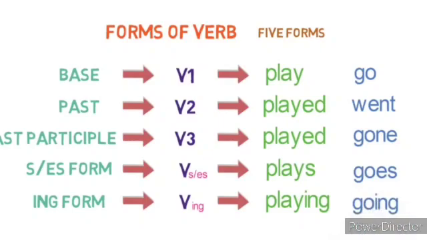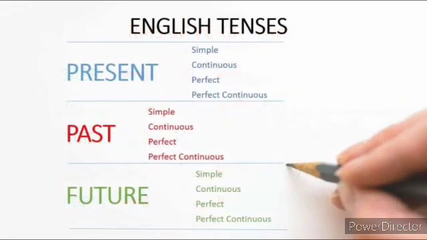So children, now I think you must be clear about the verb forms. Let's move on to the tenses. Children, as I explained with the family tree, in English we have 12 tenses. Tense is the grandfather. The grandfather has 3 children. First one is present tense, second one is past tense, and third one is future tense.